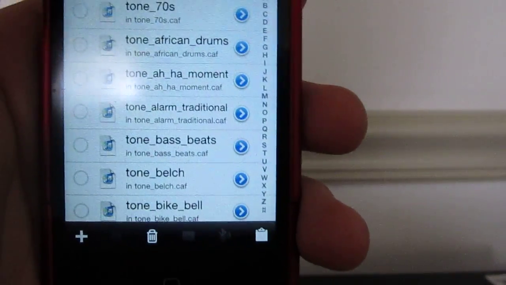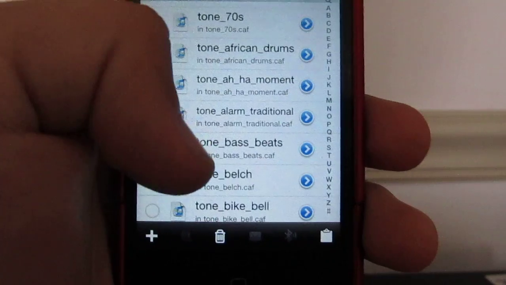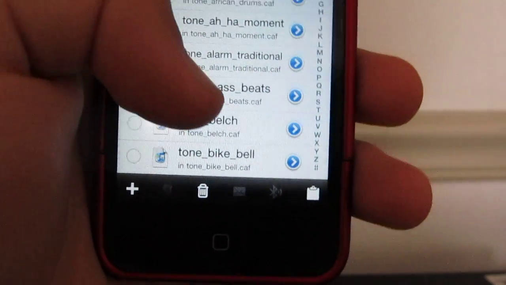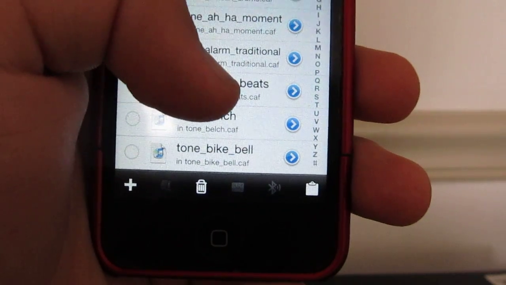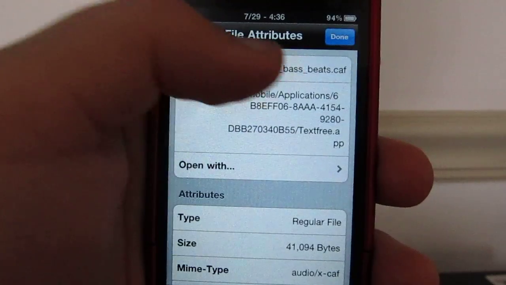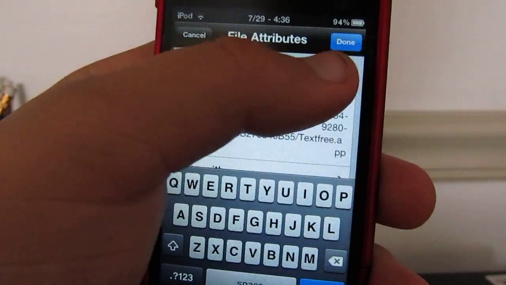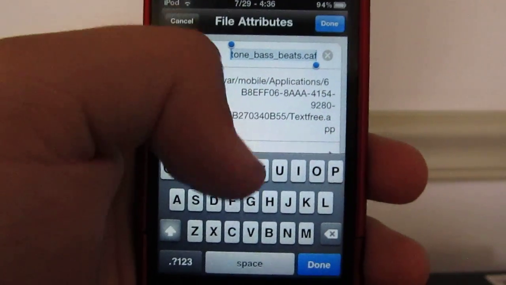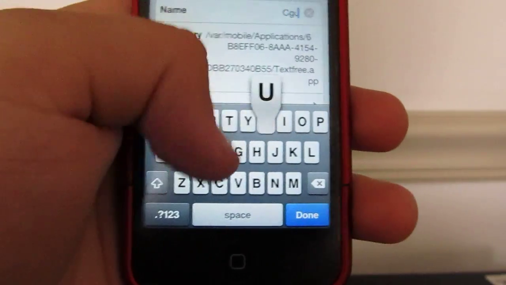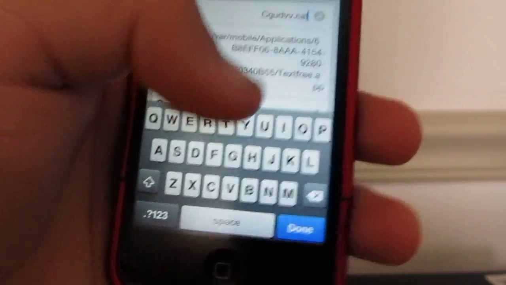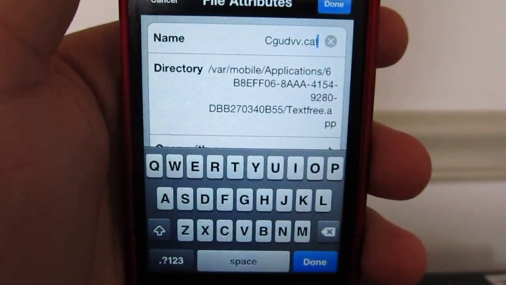Okay, and then click on any tone you want. So I'm gonna click tone bass beats, okay? So you're just gonna click that arrow, and then you're gonna copy this whole thing. You're gonna copy it, and then delete it. Name it anything else you want. Okay? Just like that.